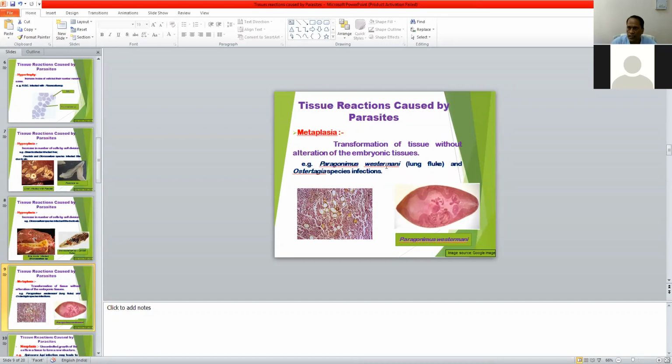Paragonimus westermani is commonly known as the lung fluke. This is a trematode parasite commonly found in the lung parenchyma of the dog, man, and cat also.